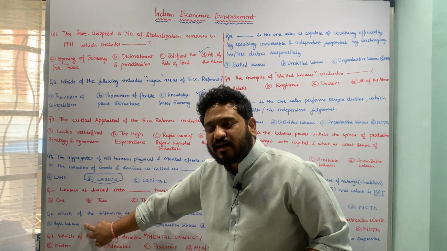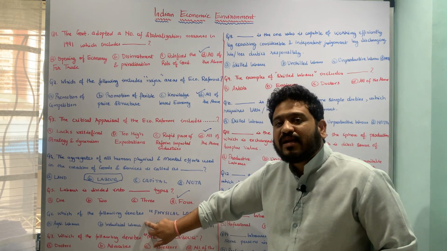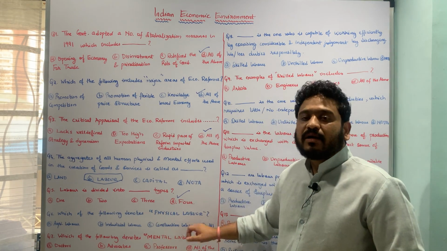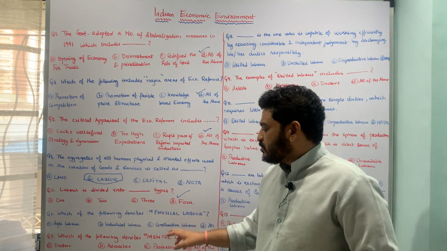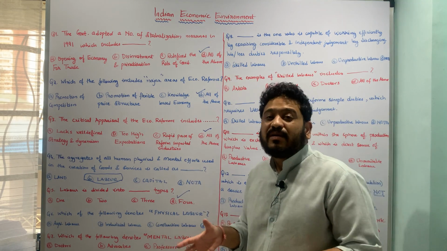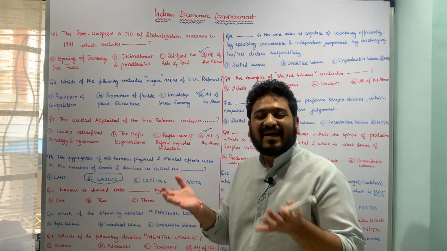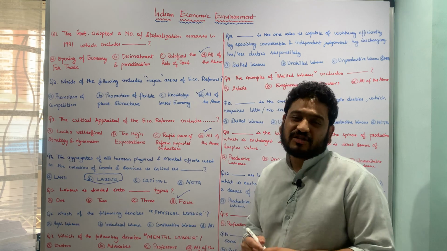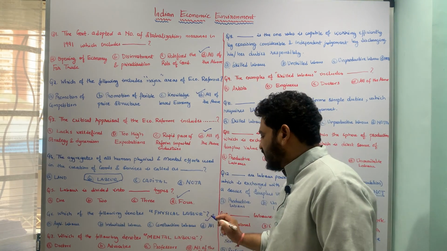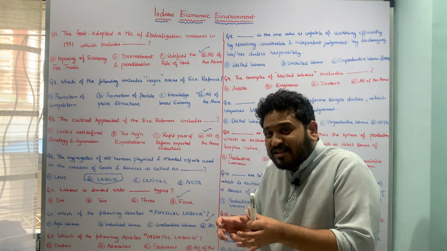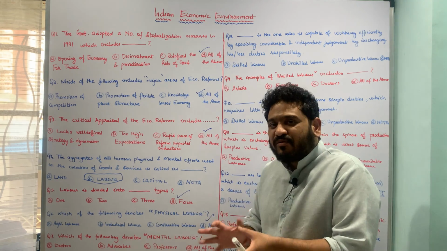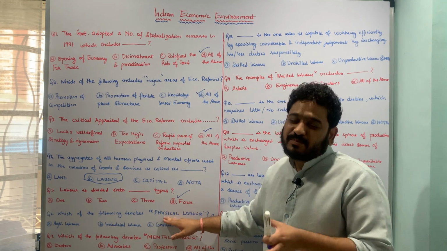It is A, agricultural labor, B, industrial labor, C, construction labor, and D, all of these. So here physical labor particularly means all of these, that is agriculture, industry as well as construction labors, and therefore option D is the correct answer. So I hope the first part of the first type of labor, which is physical labor, is pretty much clear.